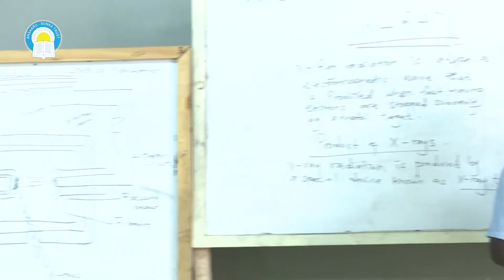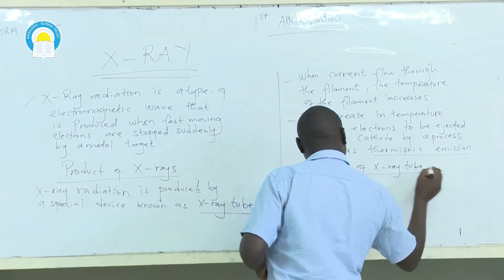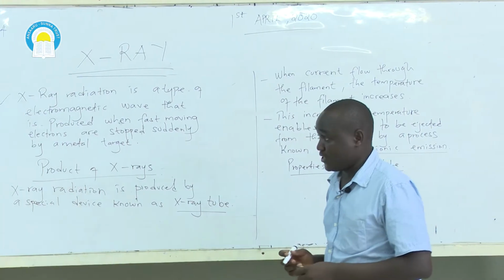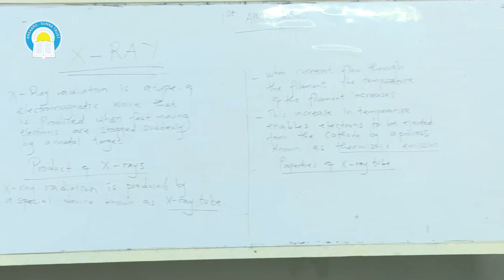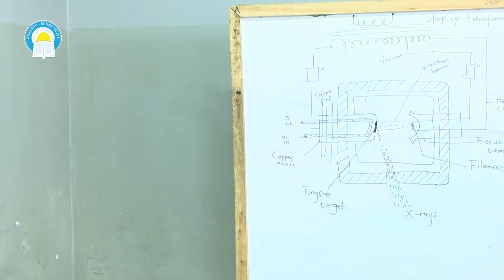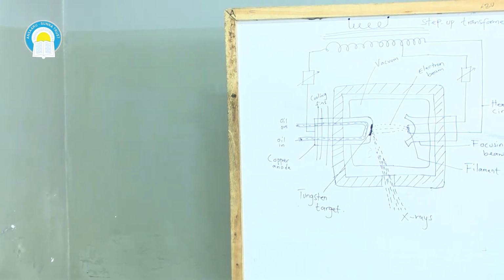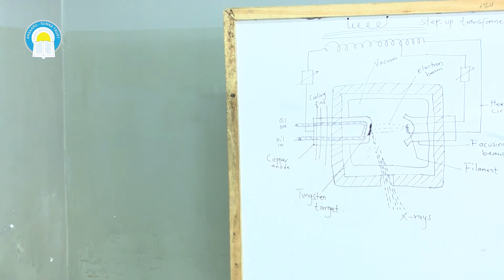If you check on that tube, you will notice that the cathode, where we have the heating filament, is concave in shape.